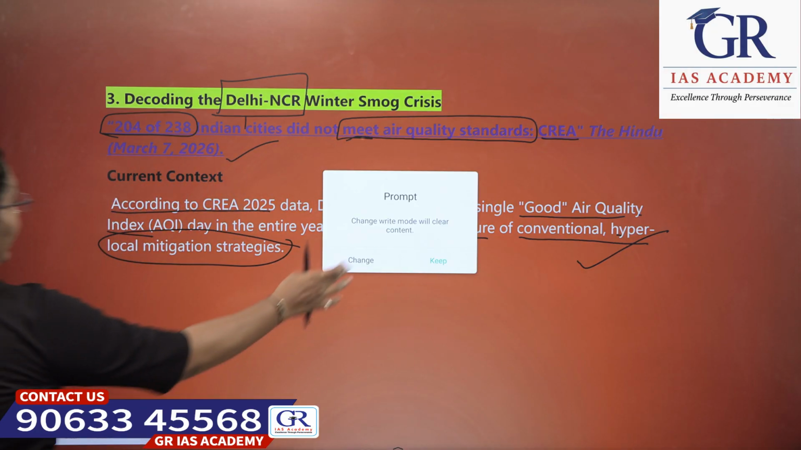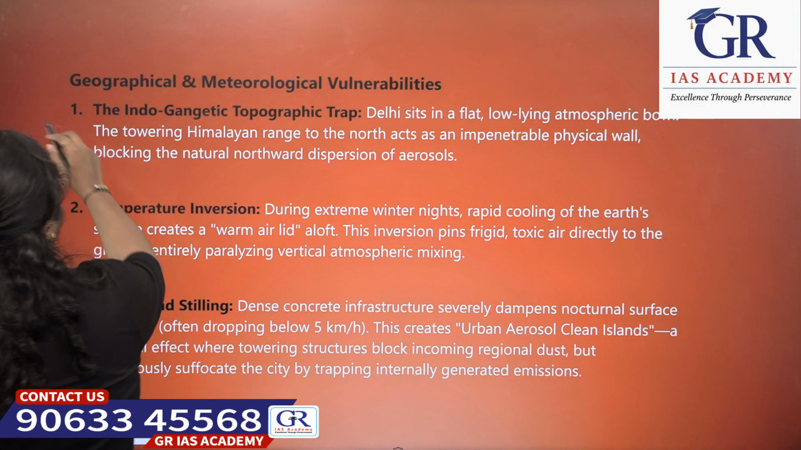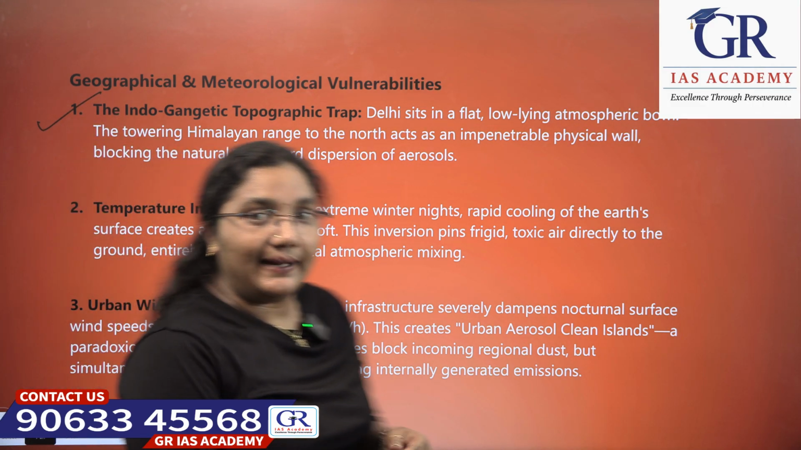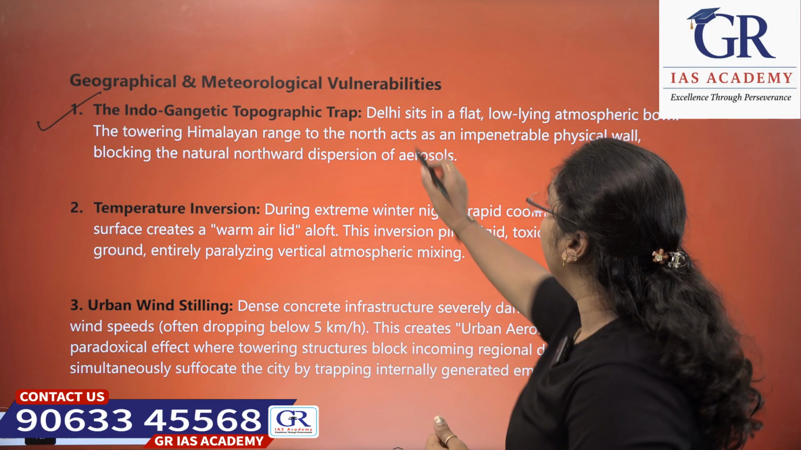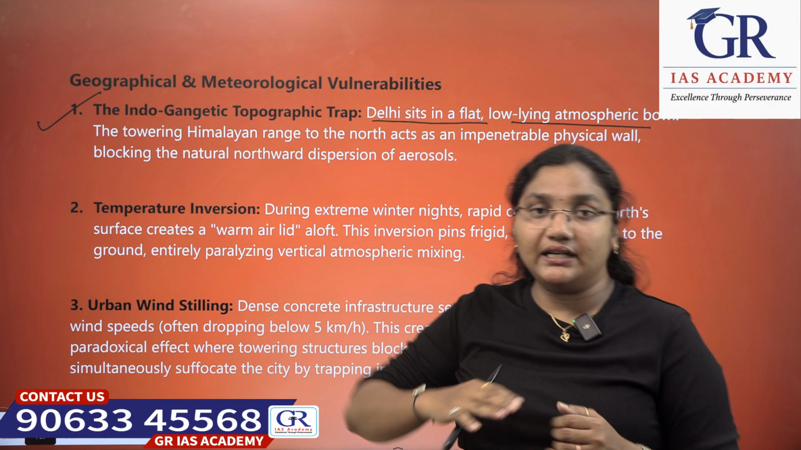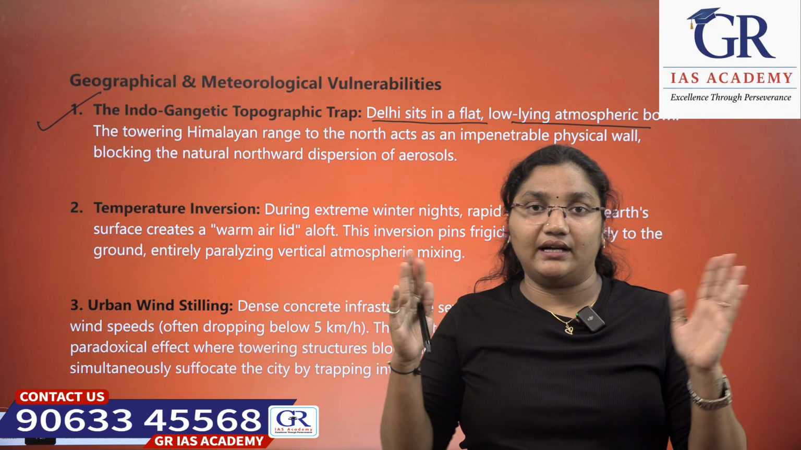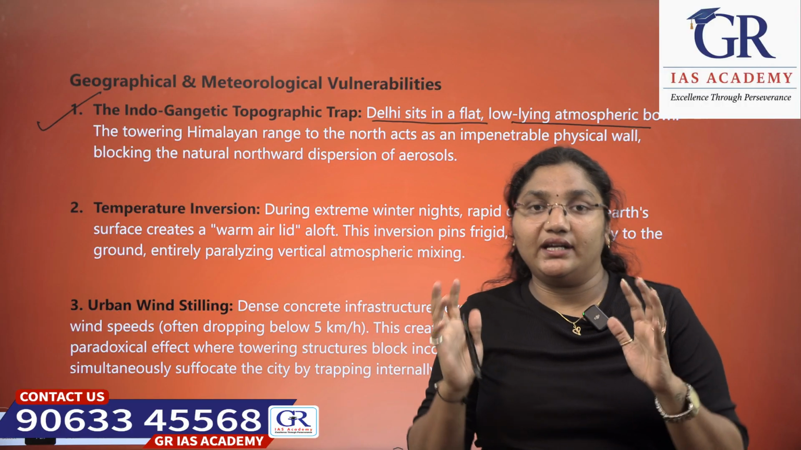Next, coming to the geological and meteorological vulnerabilities of Delhi, first is the Indo-Gangetic topography trap. Let's see, Delhi sits in a flat, low-lying atmospheric bowl. Delhi is not covered by any coastal areas here and there. It is in between, which is very hot.